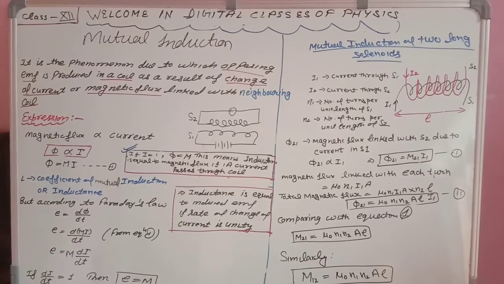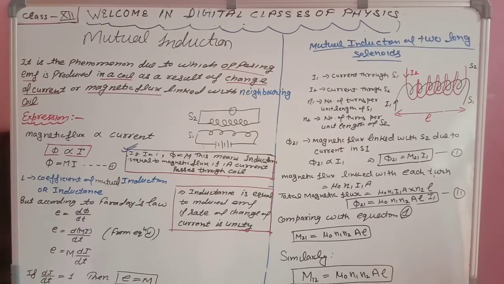So this is enough for today, mutual induction. With this we have finished chapter number 1, and tomorrow I'll start chapter number 2 of unit 4, that is alternating current. Students, make notes and revise these both topics again. These are very, very important from the examination point of view as well as from the competitive point of view. Get it?